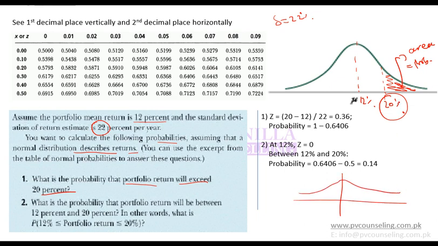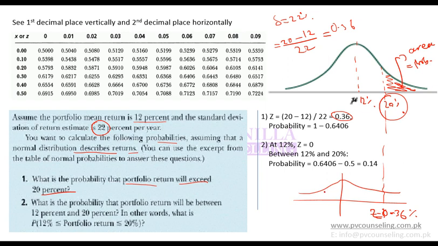You find out the adjacent Z value. So what is this Z value? You use the formula, which is X minus X bar, where X bar is 12, which is at the center, divided by 22. And when I do this, my answer will be 0.36, which means this value of Z is 0.36. So the area on the right hand side of 20% will be the same as the area on the right hand side of 0.36 for Z.